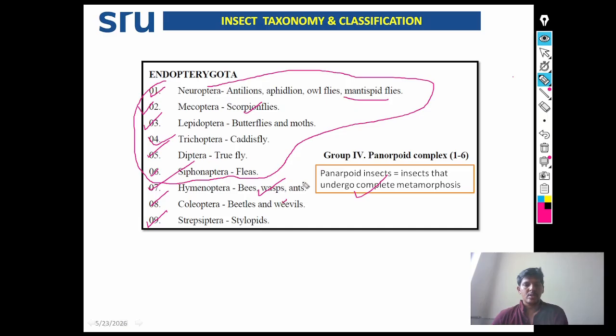This also undergoes complete metamorphosis.